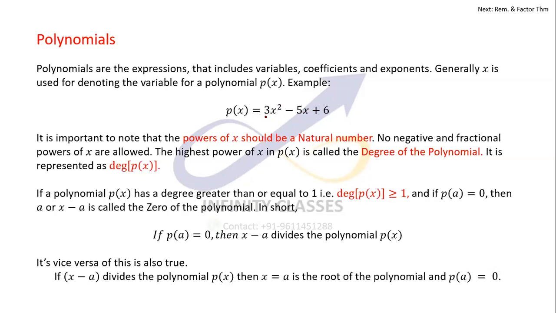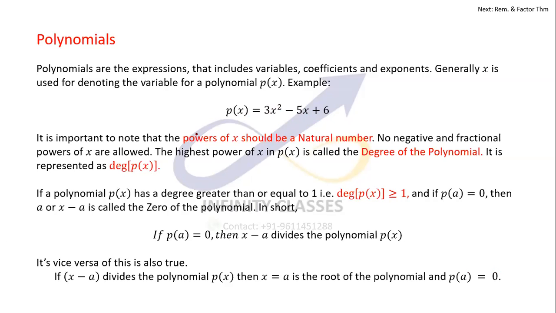Okay. So 3 is the coefficient of x square. Minus 5 is the coefficient of x. And 6 is the constant term. Generally we denote polynomials in terms of x. But there is no restriction that it has to be expressed in terms of x. It can be in y, z, a, b, c, whatever. It should not matter much. But we should be very clear about what is the variable, what is the coefficient, what are the exponents, and what are the constants.